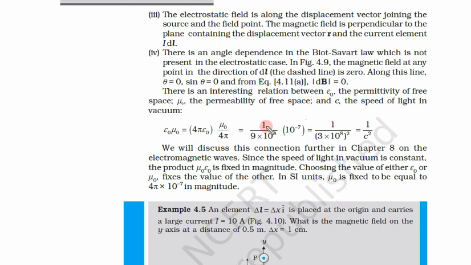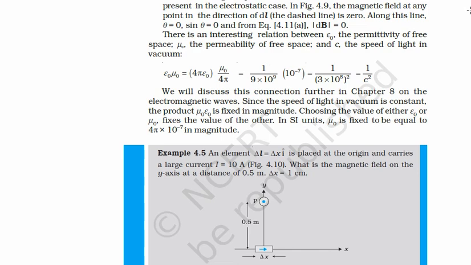We have seen some of the similarities and some of the differences between electrostatic law, that means Coulomb's law, and this magnetic law, that is Biot-Savart's law. One thing is that it is theta dependent, while electrostatic field is not theta dependent. Magnetic field is perpendicular, electrostatic field is in the same plane. Both are long range and both follow the principle of superposition. So these are some similarities and some of the differences.